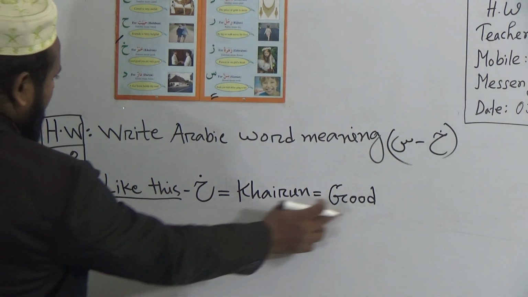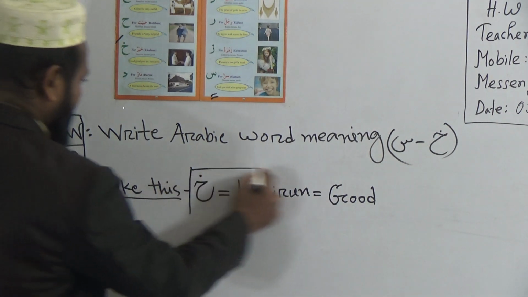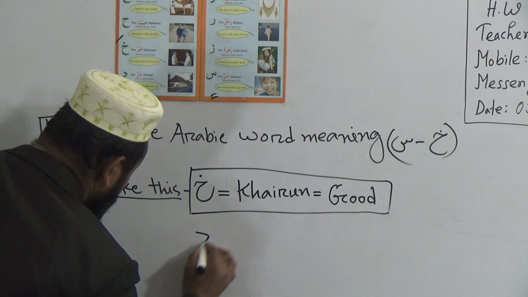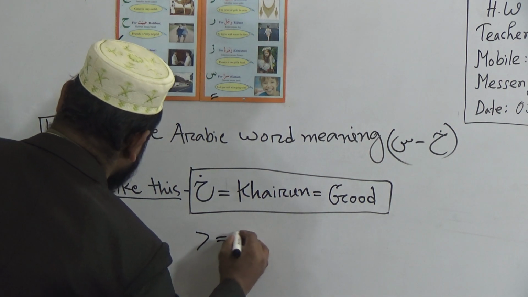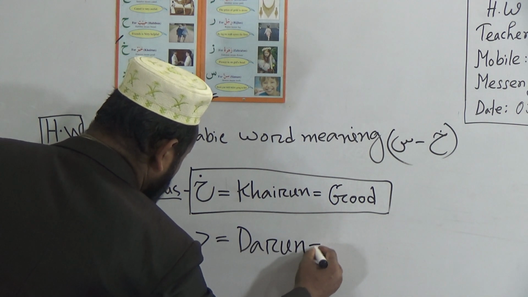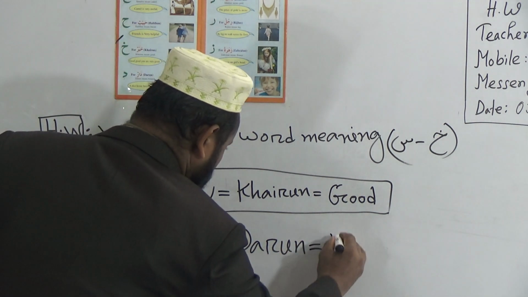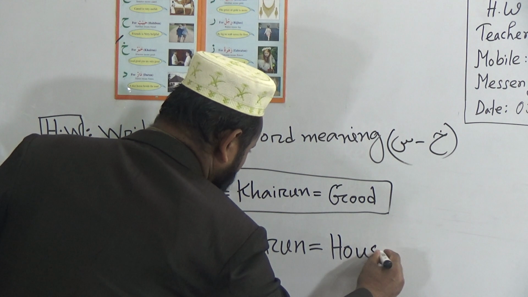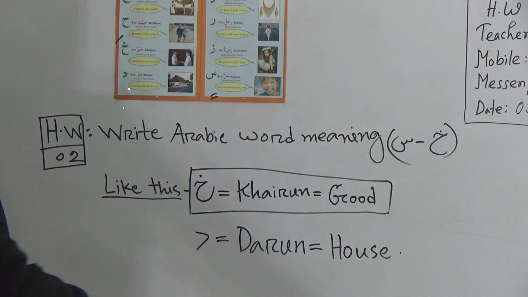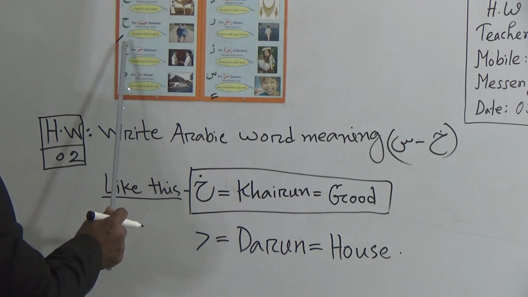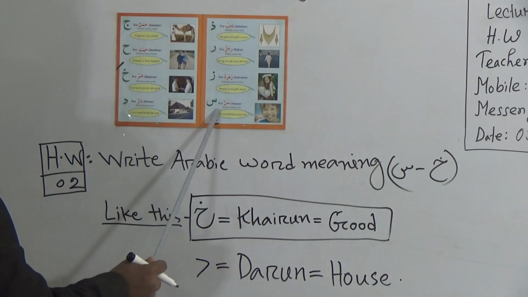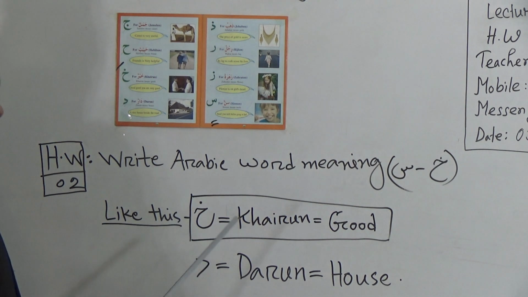Kha for khairun. Khairun means good. You have to write like here to here for every letter. Then you have to write down Dal for darun. D-A-R-U-N, darun. Darun means house. H-O-U-S-E, house. Okay, dear students, like this you have to write from Kha to Sin. Total 6 letters: Kha, Dal, Zal, Ra, Za and Sin. You have to write down from Kha to Sin like this in your HW copy.